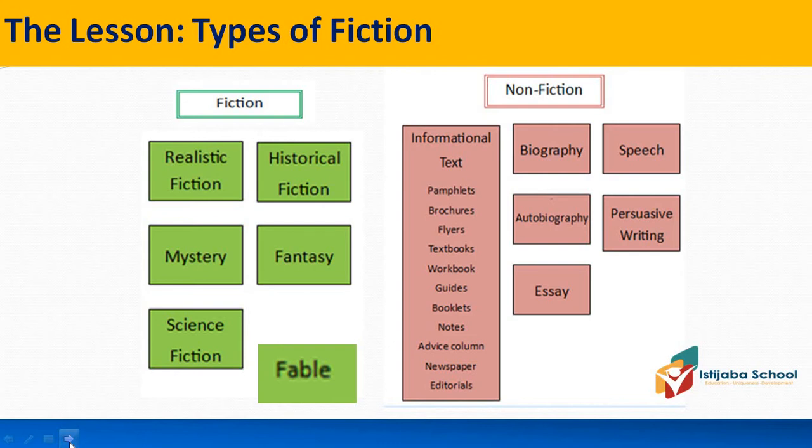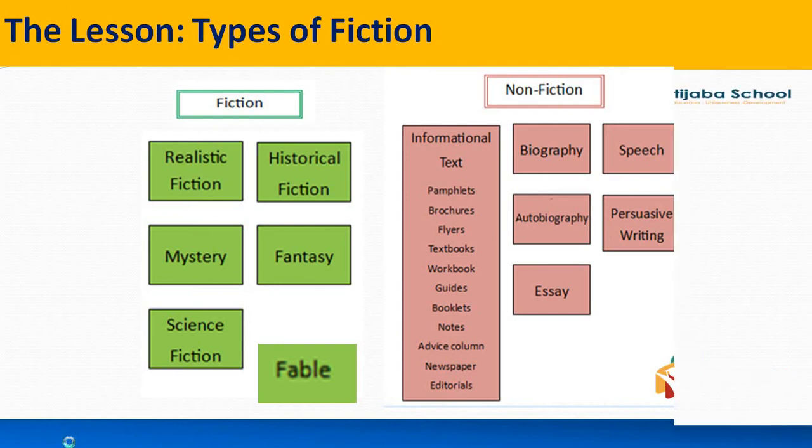Types of fiction. Let us see what fiction includes. Fiction includes realistic fiction, mystery, science fiction, historical fiction, fantasy, fable. What about nonfiction? Nonfiction includes informational text, pamphlets, brochures, flyers, textbooks, workbook, guides, booklets, notes, advice column, newspaper, editorials, biography, autobiography, essay, speech, persuasive writing.